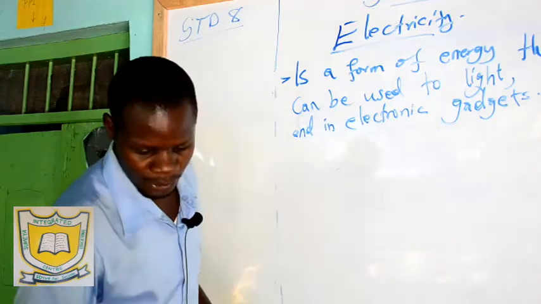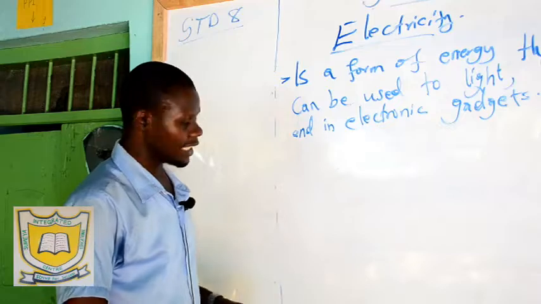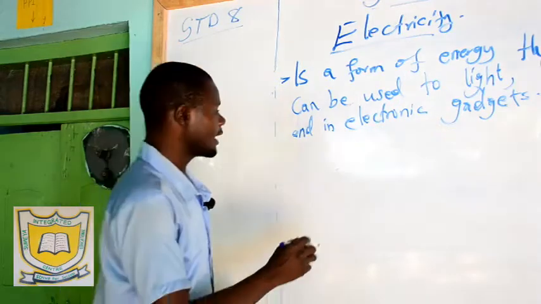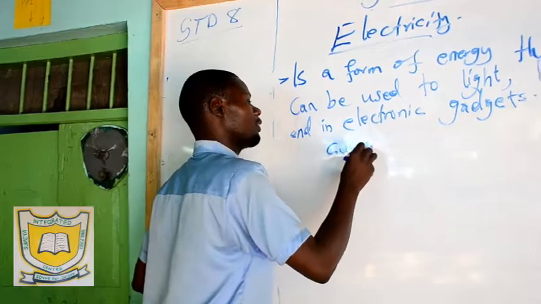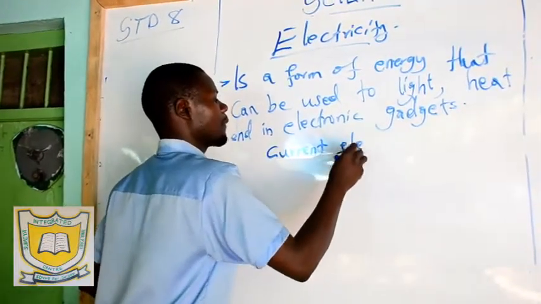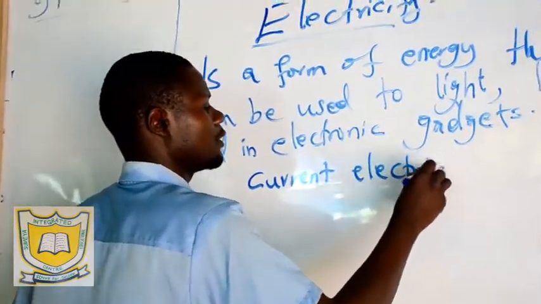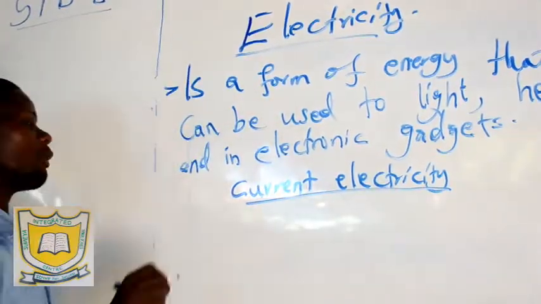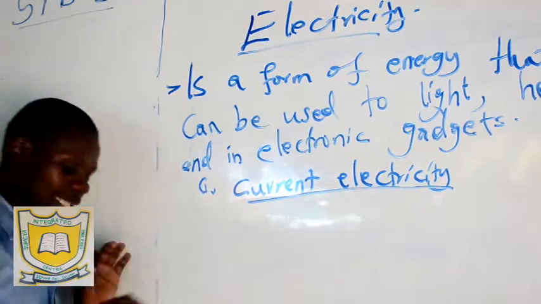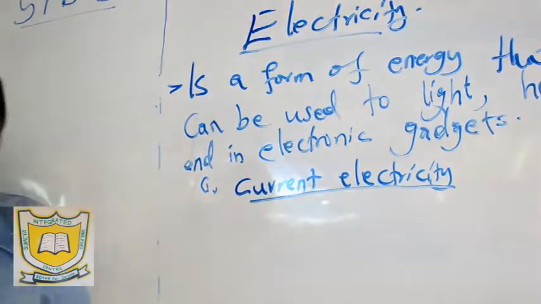Now, what are sources of electricity? There are two sources. One, we have current electricity. And the second, we will also discuss, is static electricity. Now, what is current electricity?